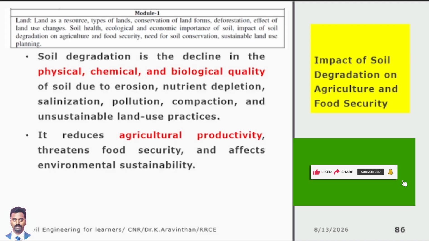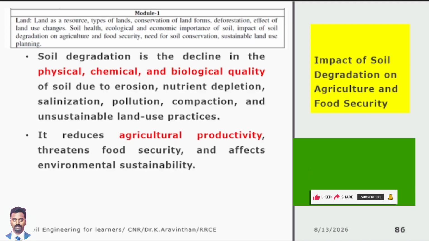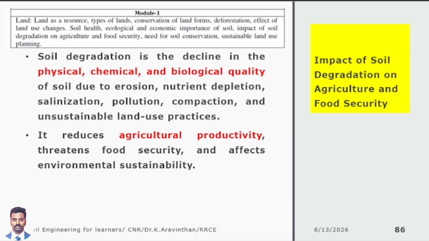Sir, how does nature carry away the nutrition? Two things. One is water. Do you have rainfall in the agricultural land? Whenever you get rainfall, the rainwater will wash away the topsoil. We are putting fertilizers in the topsoil. When rainfall comes, immediately the fertilizers we have given are washed off. That is called what? Erosion. Due to erosion alone, 70% of soil is degraded.